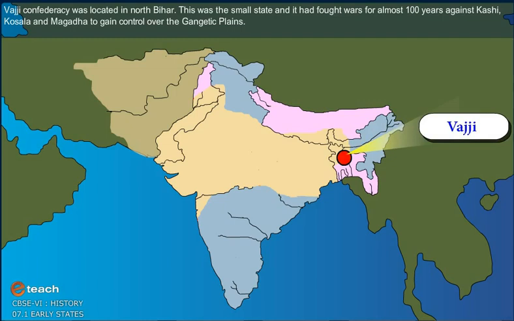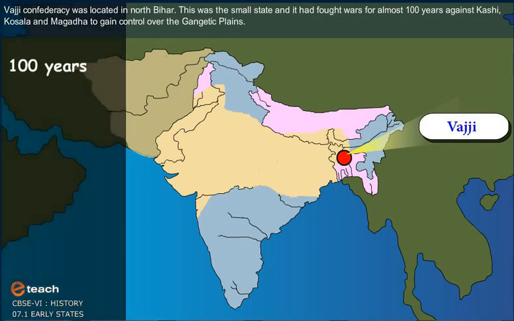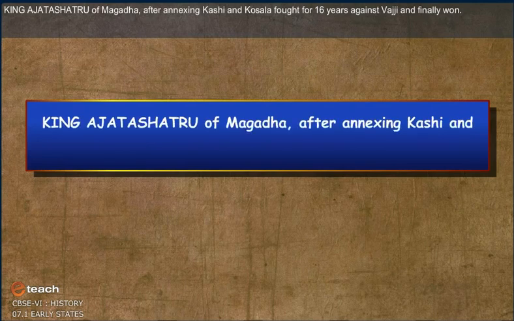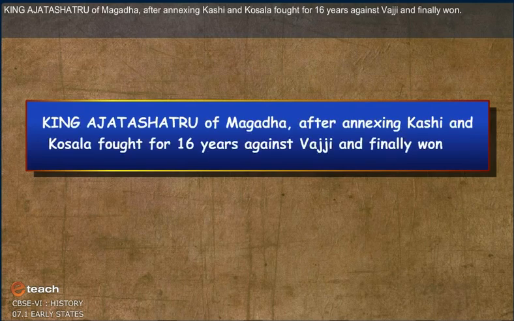Vajji Confederacy was located in North Bihar. This was a small state and it had fought wars for almost 100 years against Kashi, Kosala and Magadha to gain control over the gigantic plains. King Ajatashatru of Magadha, after annexing Kashi and Kosala, fought for 16 years against Vajji and finally won.